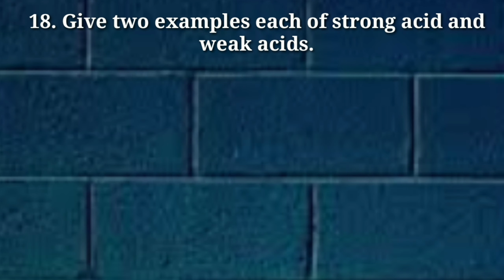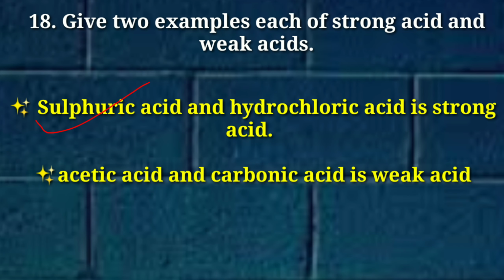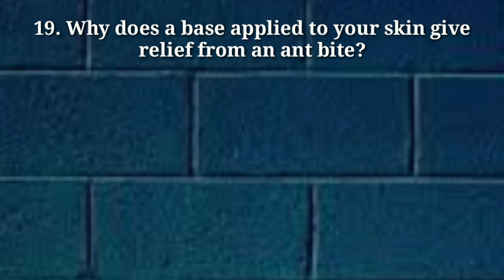The next question: give two examples each of strong acid and weak acid. Sulfuric acid and hydrochloric acid are strong acids, whereas acetic acid and carbonic acid are weak acids. Now come to the next question.